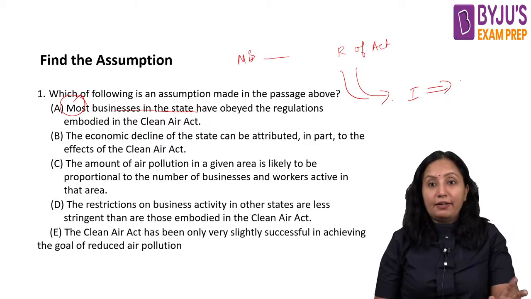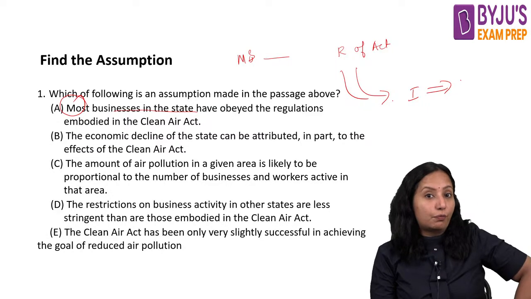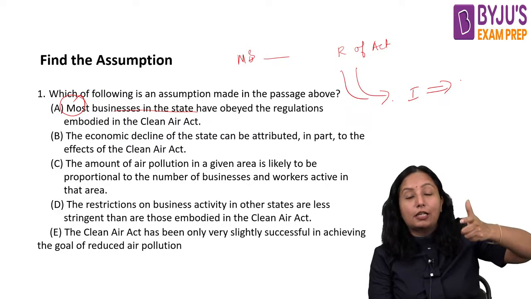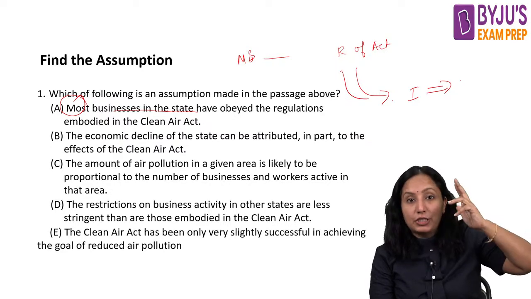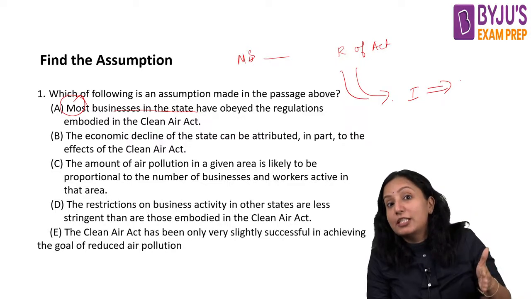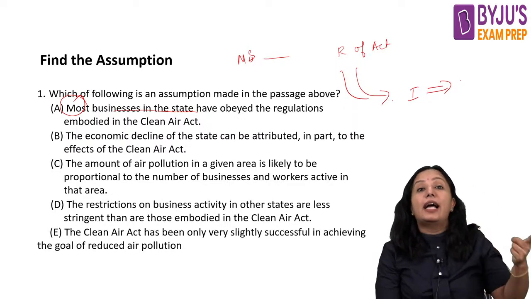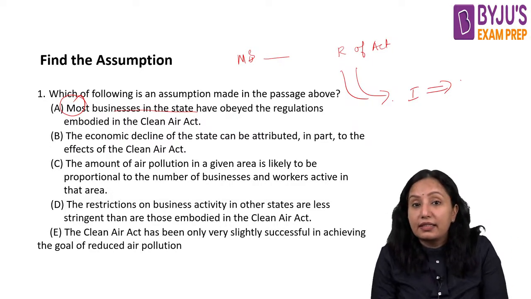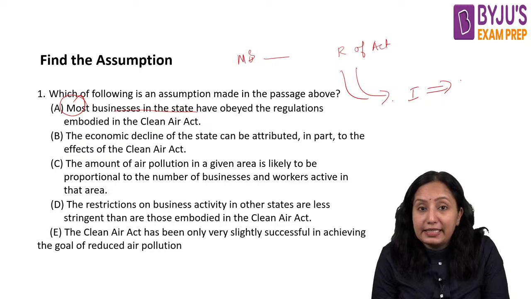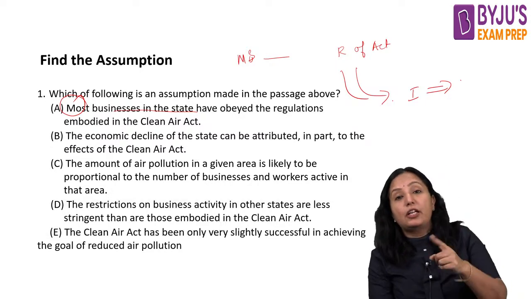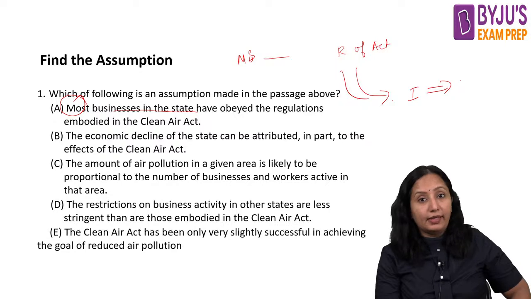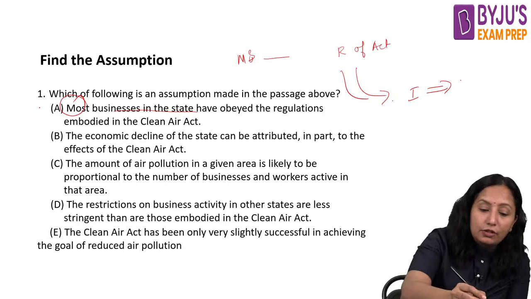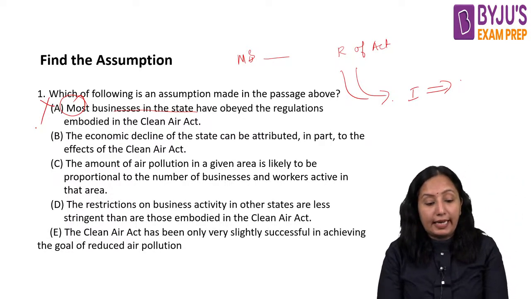Is it giving you the essence of both of them? What was the conclusion? The conclusion was that the pollution has come down because of the decrease in industry. It is not the act, because many industries are not working. Whether that is giving us the thing, because obeyed is not equal to closing of the industry, isn't it? So therefore you are not able to get your conclusion. So from there, you can take out A.